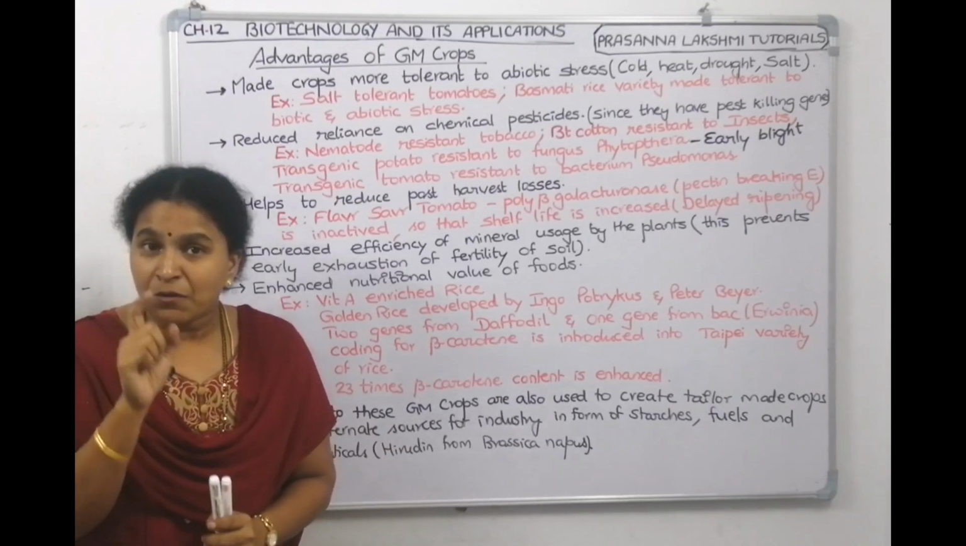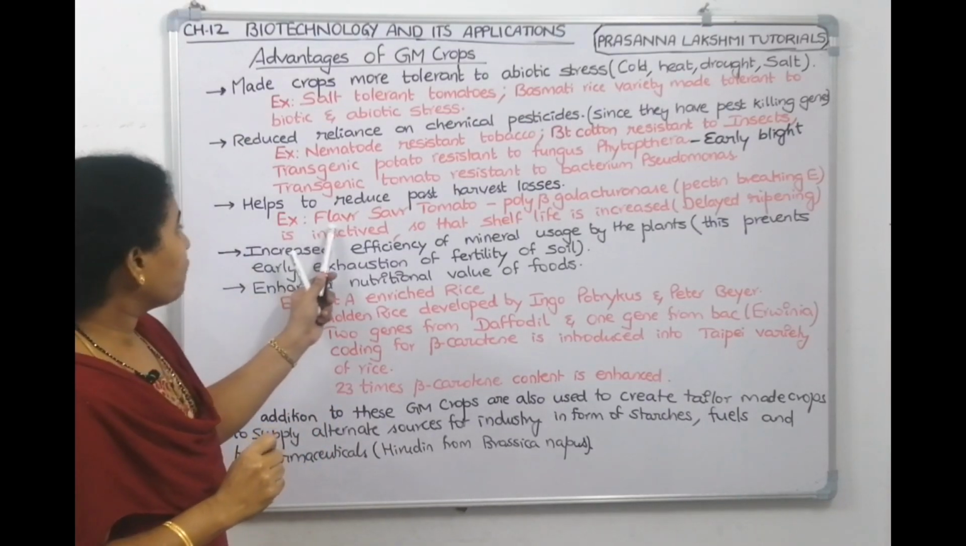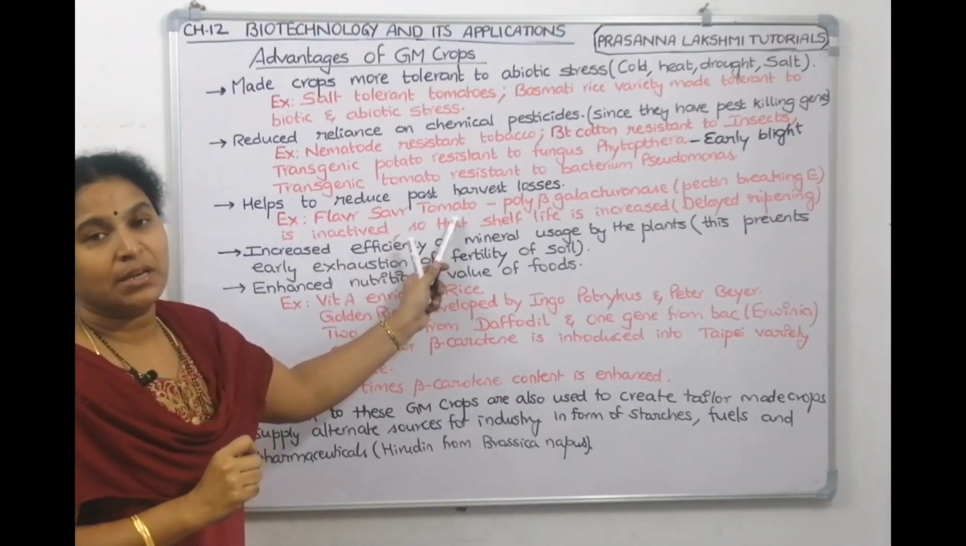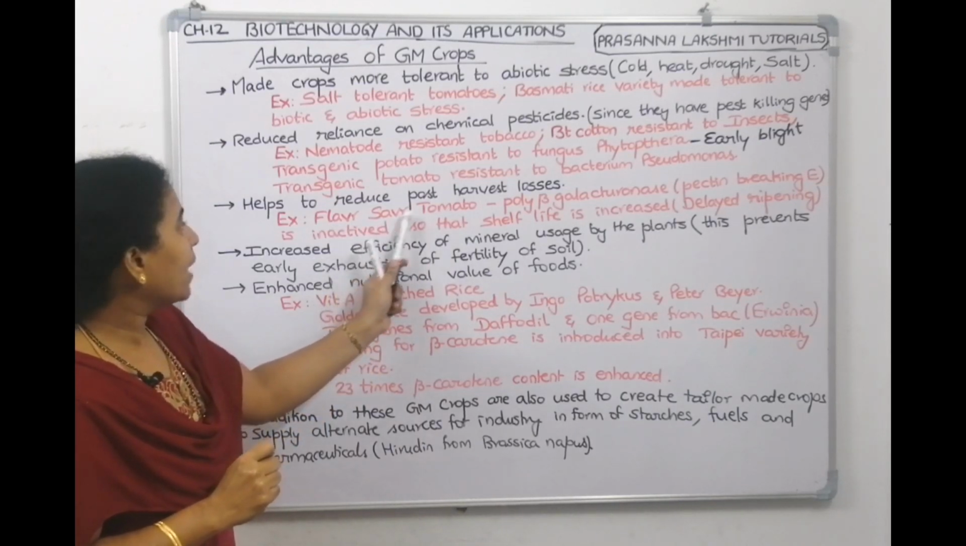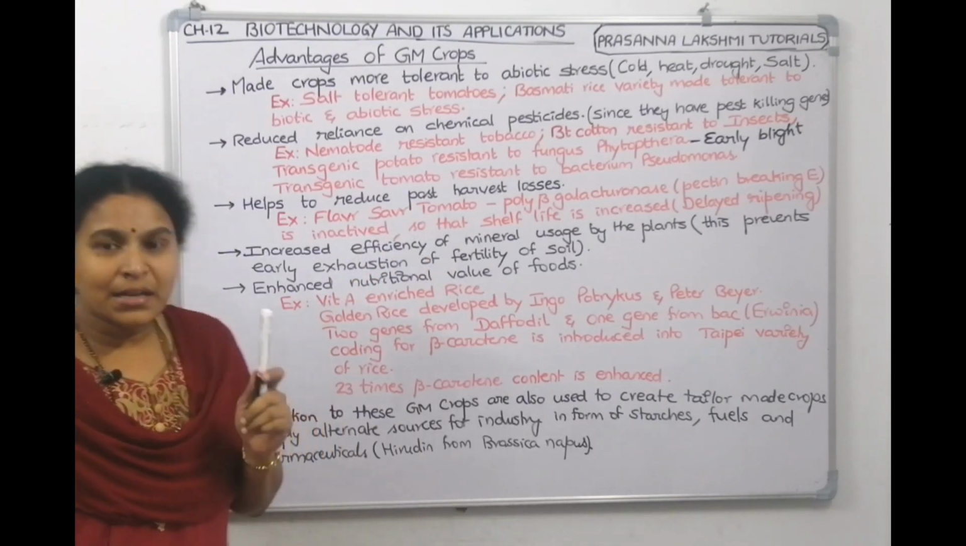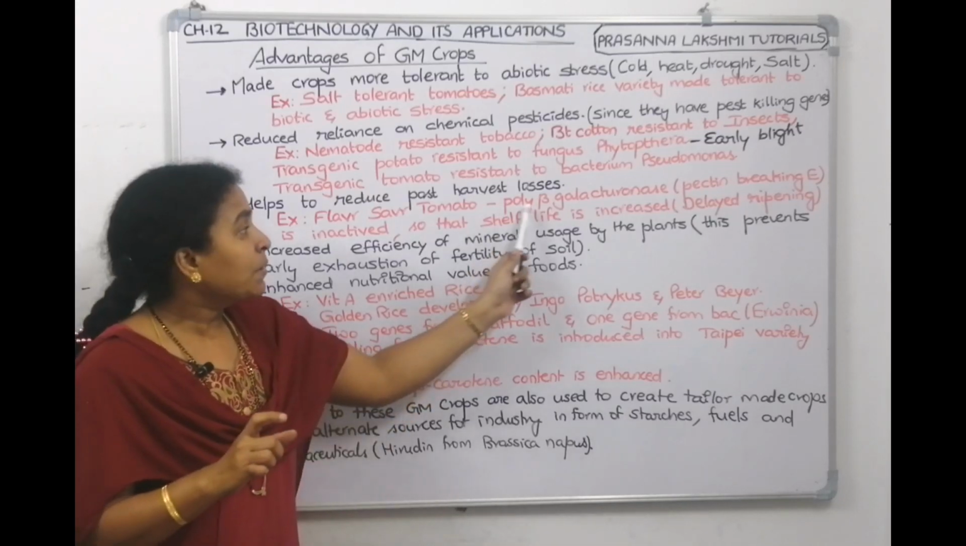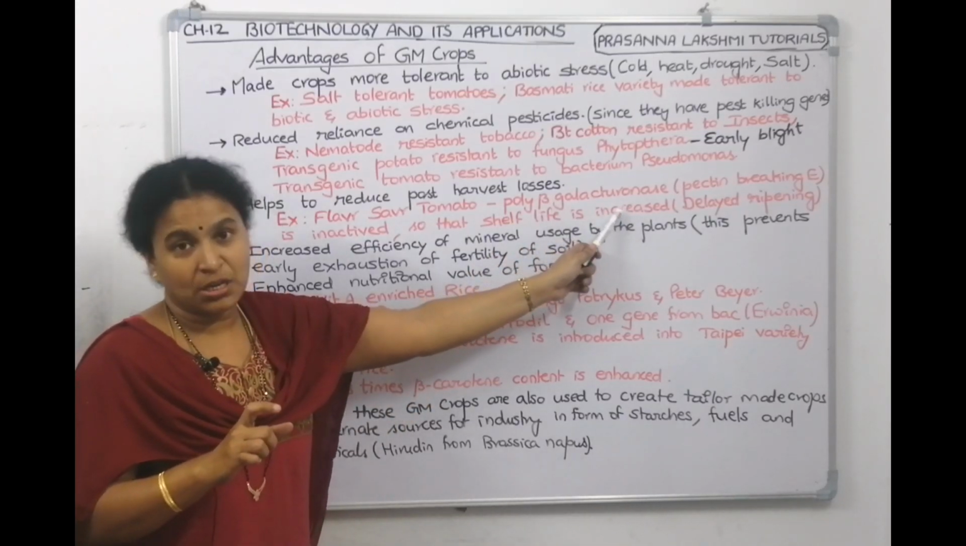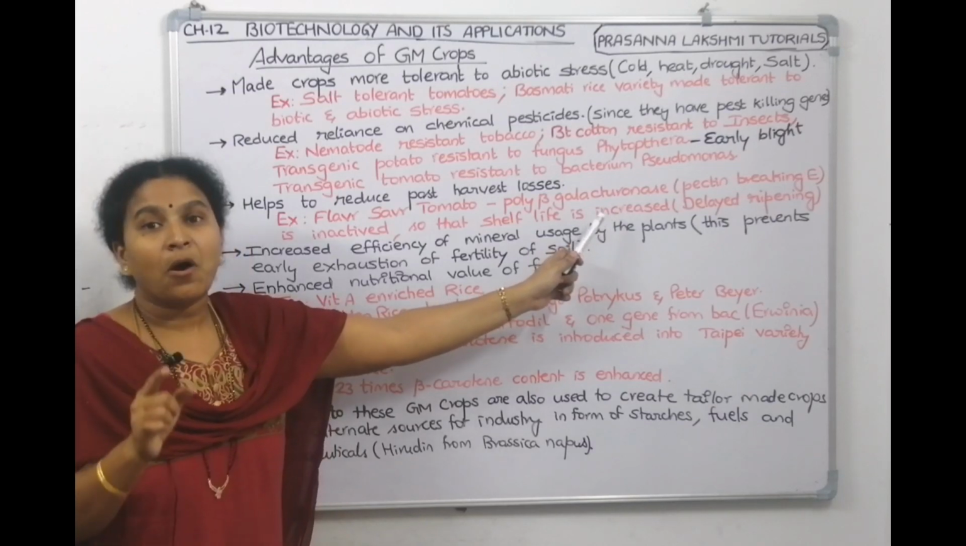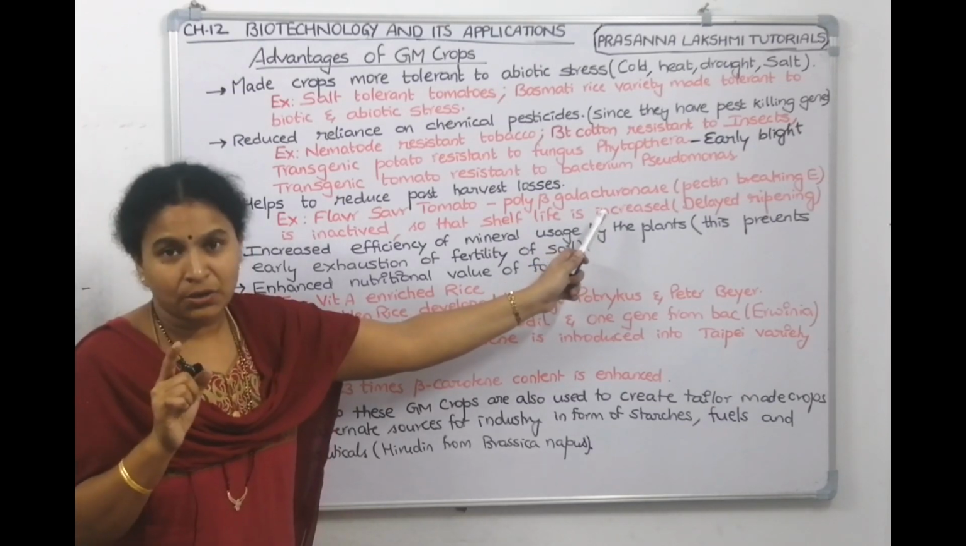Then they have produced a variety. What is that variety name? Flavr Savr tomato. The name of the variety is Flavr Savr tomato. Now, there is a gene in the tomato. The name of the gene is polygalacturonase gene.